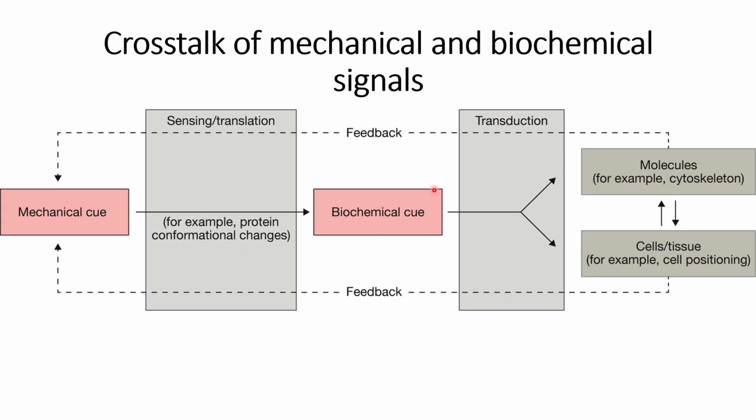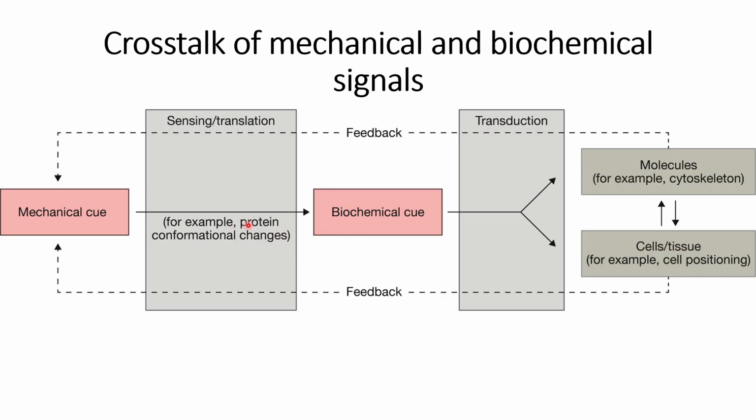So here is a general flow diagram of how this crosstalk usually happens. This is the mechanical cue, which usually comes from the extracellular matrix, and when it interacts with the cell surface proteins, it causes changes, such as the conformational changes that we saw in the case of integrin in our previous video.